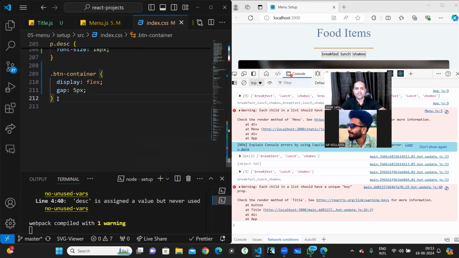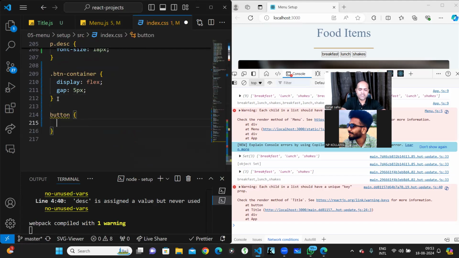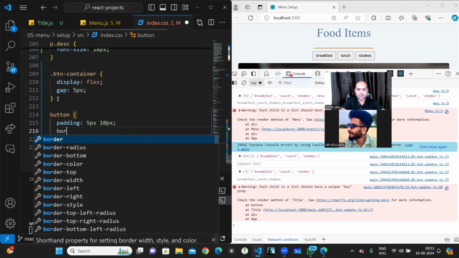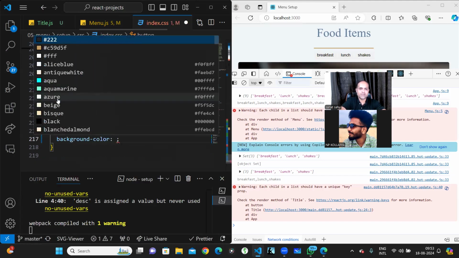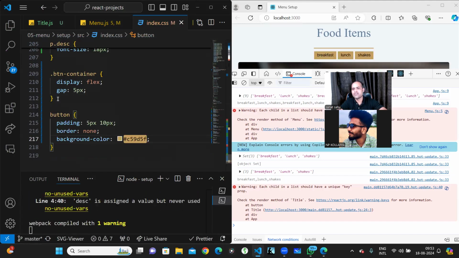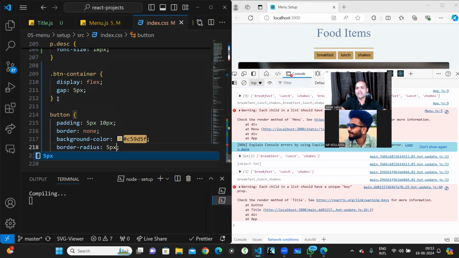Okay. Button content is looking very good. Now let's go to the button. Now this button, what we'll do is, do I need margin? No, I just need some padding. So padding will be 5 pixel or 10 pixel. Okay. Will be larger. Very good. Border none I'll do, because I don't want any border right now. Background color, I want this particular background color, so it looks good. And I want the border to be rounded, so I'll just do border radius as 5 pixels, so that will be rounded. Perfect.